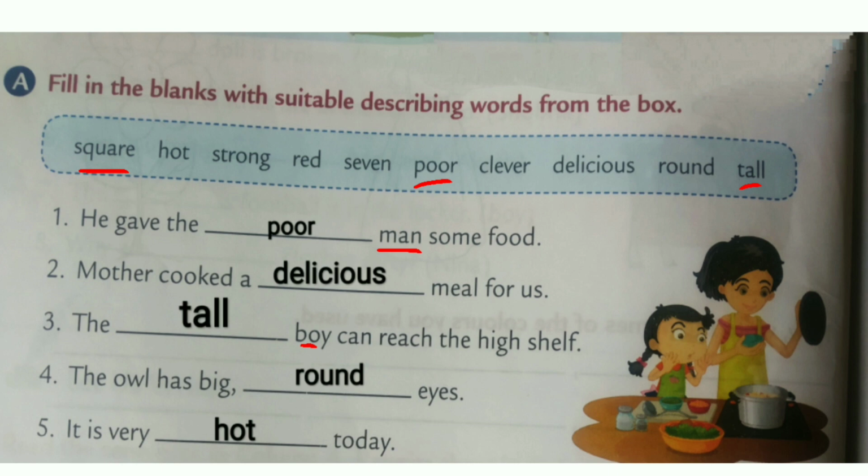Okay, next, fourth one. The owl has big dash eyes. We have to write the describing word for eyes. How can the eyes of an owl be? They are big and round. The eyes of an owl are big and round. R-O-U-N-D, round.